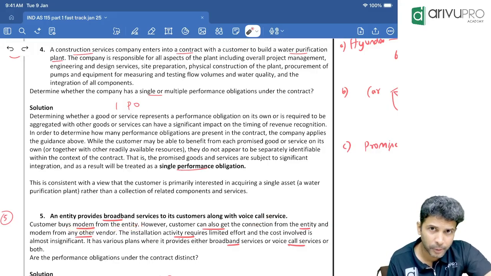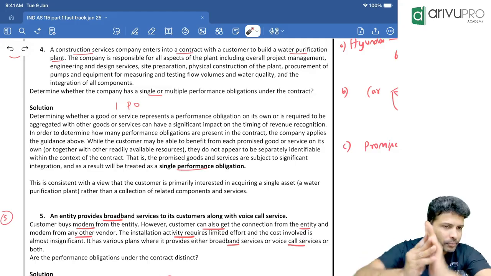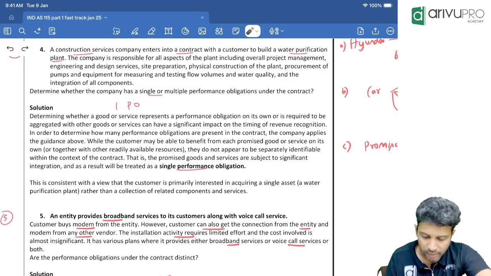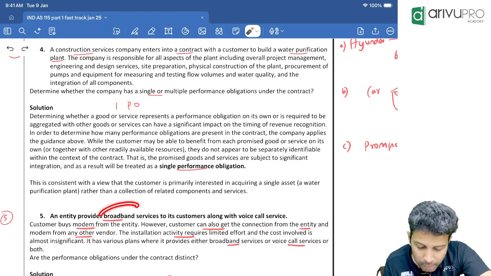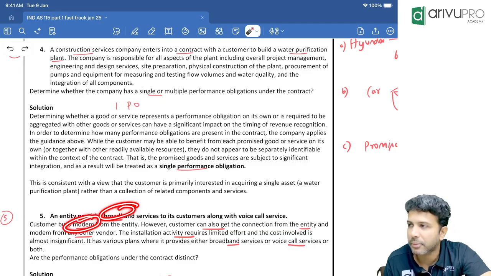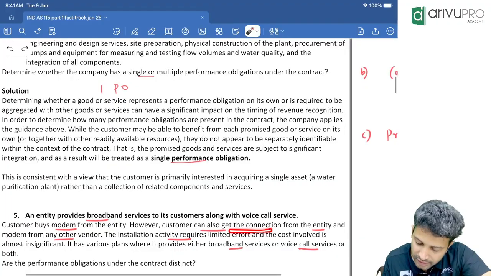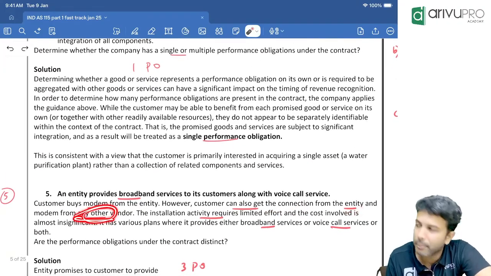That means another promise got added, which is modem. First we'll identify, then we will figure out whether they are separate POs or one PO. So far 3 things we have identified: broadband, voice call, modem. However, customer can get the connection from the entity and modem from another vendor. So for our broadband connection, should the customer buy our modem only, or does any modem work? That's what they're saying here. A customer can get the connection from the entity, means us, and the modem they can buy from anybody else.